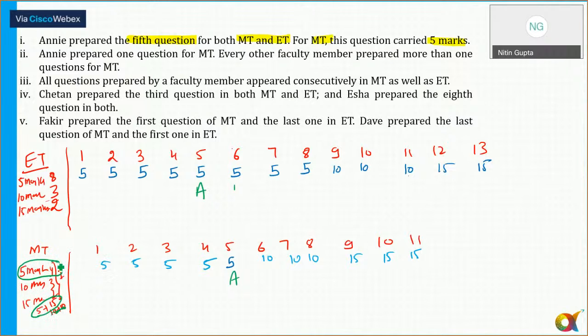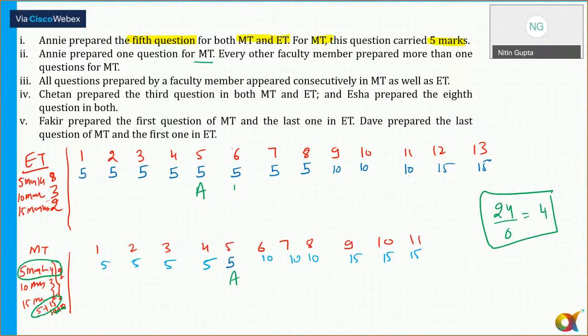Okay. Now the question can be done. Now coming to point number 2. Annie prepared one question for empty. के लिए Annie ने, okay, total number of questions जो है मेरे पास 24 है. So there are 6 faculty, each faculty is preparing how many? 24 by 6. So every faculty is preparing exactly 4 questions, guys. That is important here.